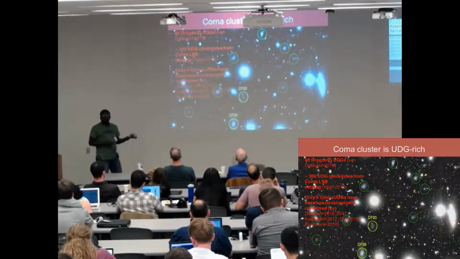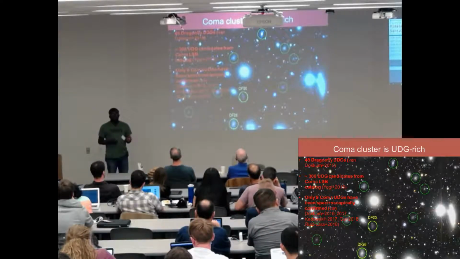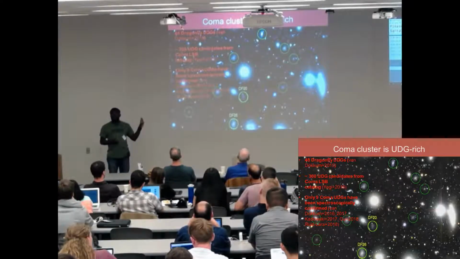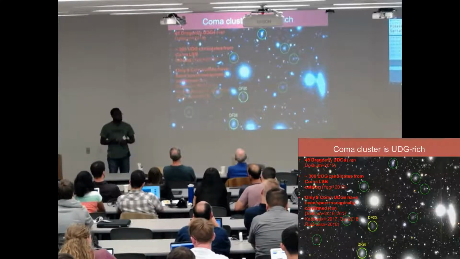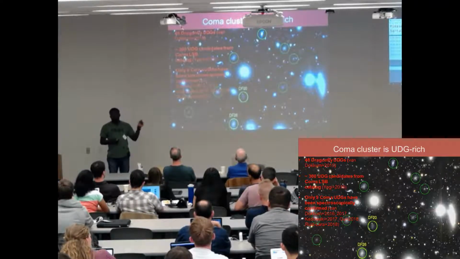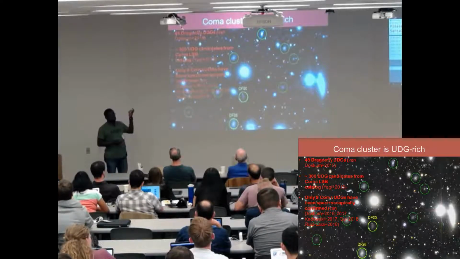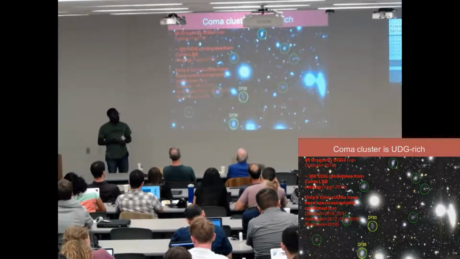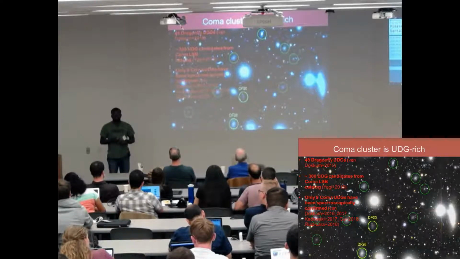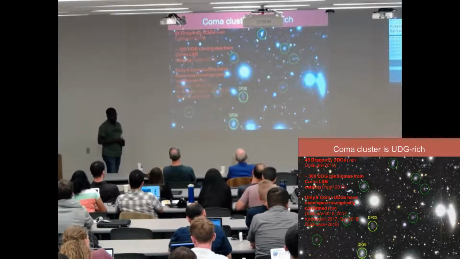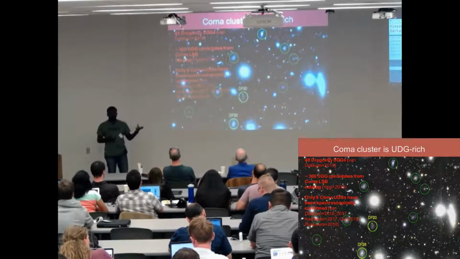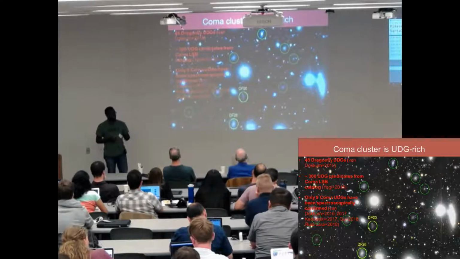So one of the things we've done is that we've gone to the Coma cluster because it's very rich in ultra-diffuse galaxies. So essentially, we've used the Coma cluster as a laboratory to efficiently understand how ultra-diffuse galaxies form. And it's no surprise because the ultra-diffuse galaxy discovery paper already shows us that there could be up to 48 of these galaxies in the Coma cluster. And then from Yagi's low surface brightness galaxy catalog, we know that there could be up to 300 candidate ultra-diffuse galaxies in the cluster. So we've got lots of targets that we could pick and then follow up on.